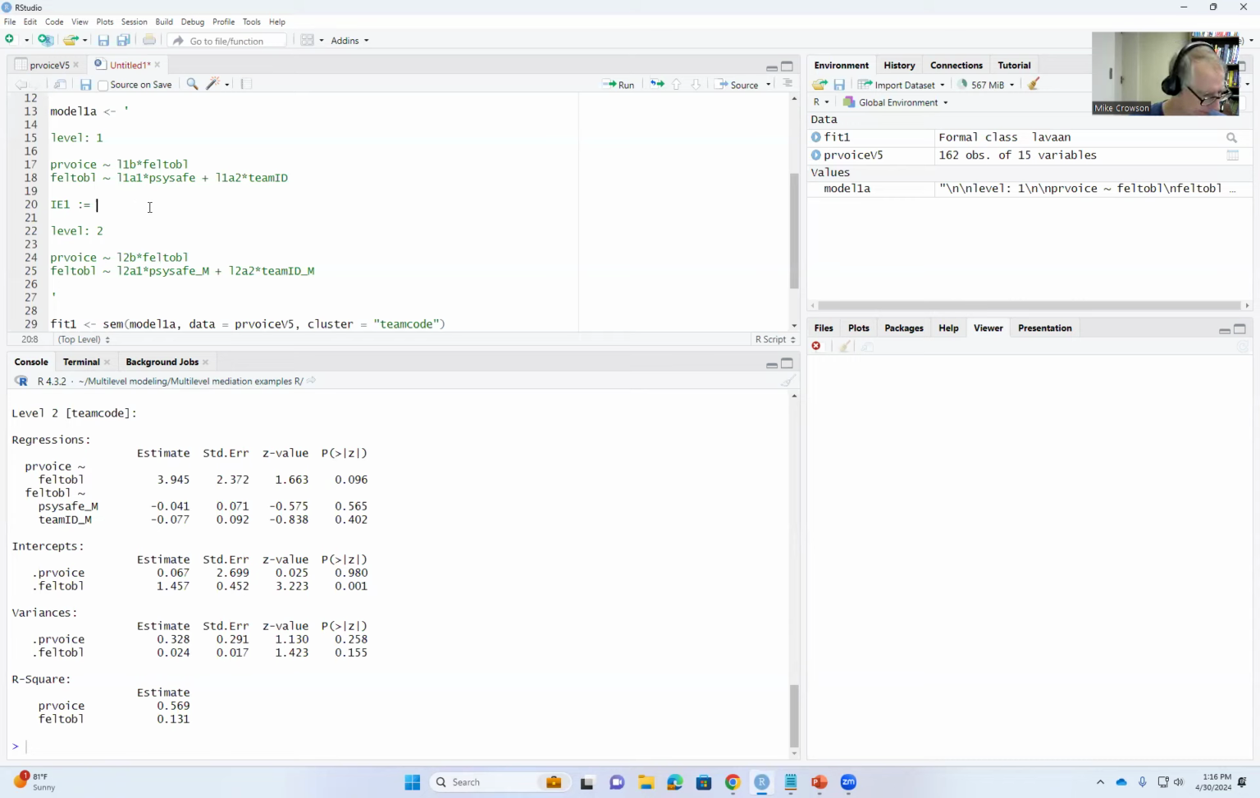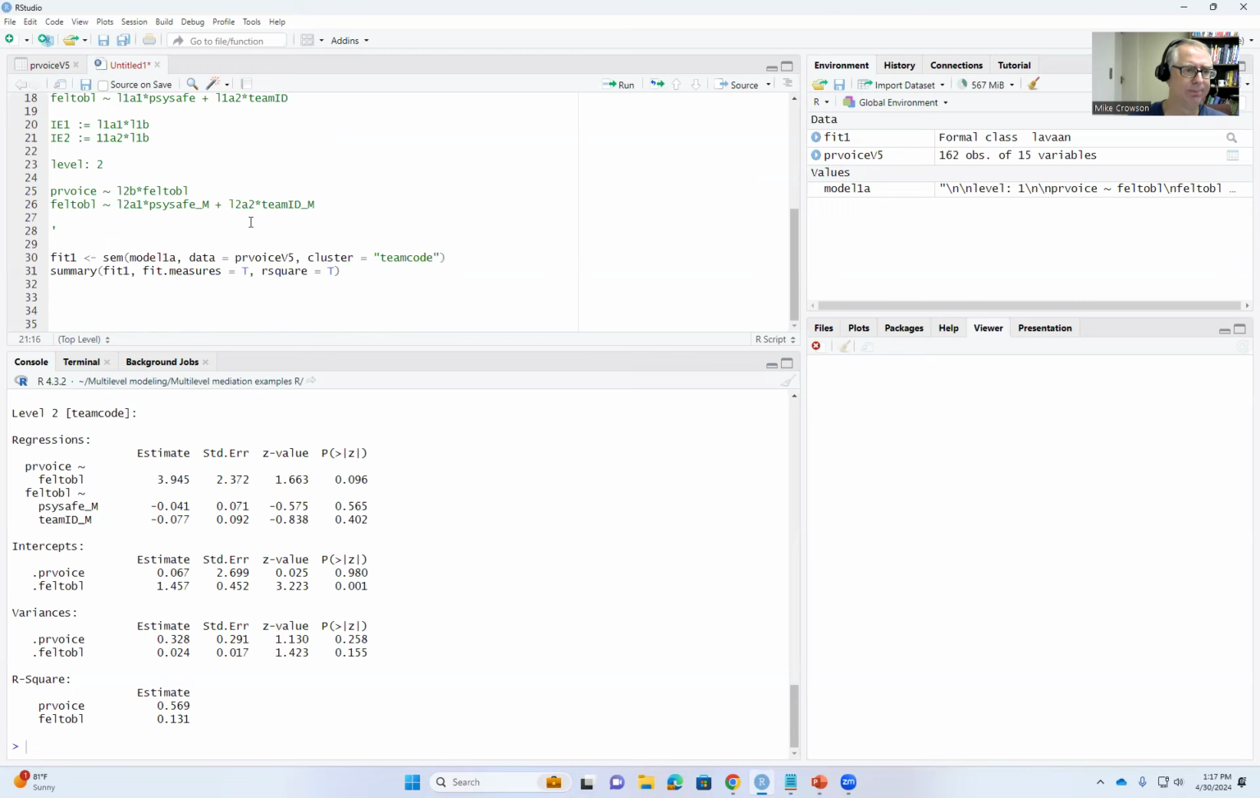So we're going to type in L1A1 asterisk and then L1B. In this case, the asterisk is indicating multiplication. So we're multiplying the coefficient for this first path times the coefficient for the second path. Then we'll type in IE2 colon equals, and then L1A2 times L1B. Okay, so that's going to be in order to compute the indirect effect of team identification on promote a voice by way of felt obligation.